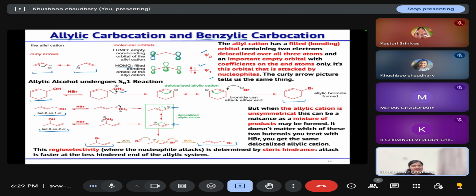So that means the bromide will attack faster at the less hindered end of the allylic system, leading to the formation of the more stable alkene as the major product. So this is your major product and this is your minor product. So regioselectivity is decided on the basis of steric hindrance.